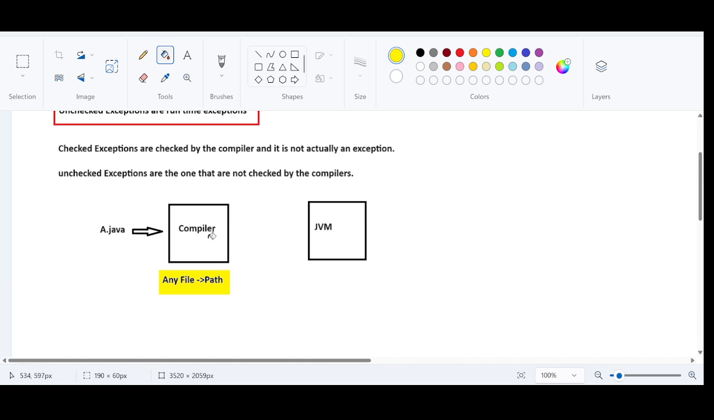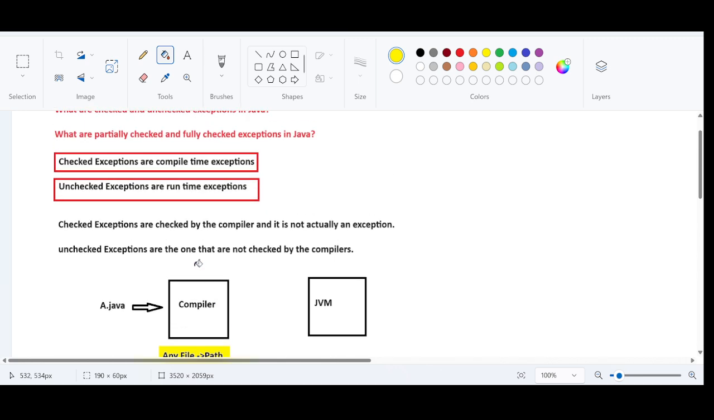So the compiler will inform the developer that this particular code is going to generate an exception. I am not going to compile this code, right? Because you have to handle this code in such a way that in the runtime it is not going to generate any exception. And let us understand this with a simple real-time analogy.